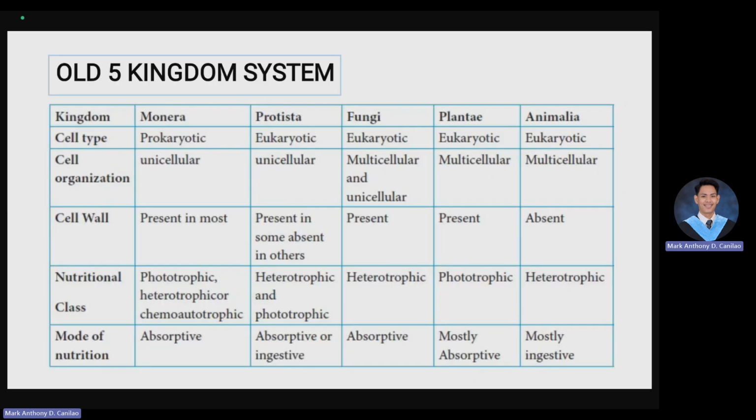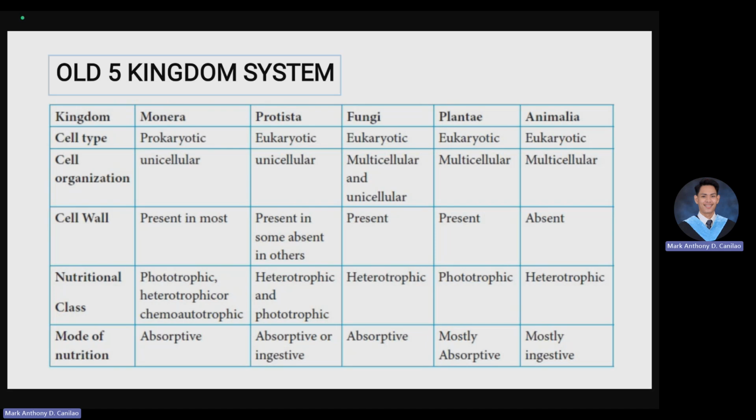So as you can see in here, this is the old 5 kingdom system. We're not going to discuss all of this because we are running out of time. But as you can see, there is just a fusion. Just like what I mentioned earlier, when we talk about Monera, we are talking about the bacteria and the archaea domain. Protista, fungi, plantae, animalia belong to domain Eukarya or eukaryotic. Hence, we can see the cell types: in Monera they are prokaryotic, and in Protista, fungi, plantae, animalia they are eukaryotic.